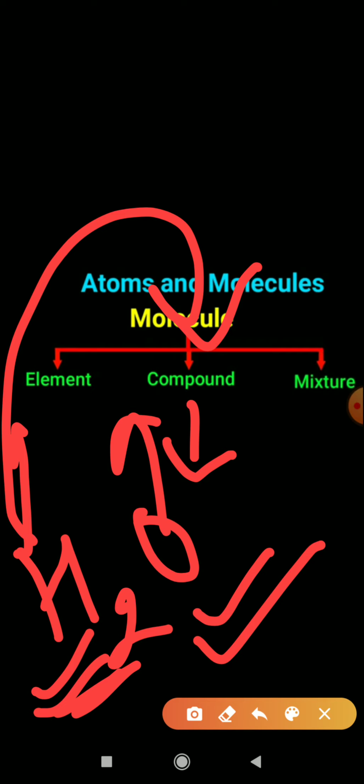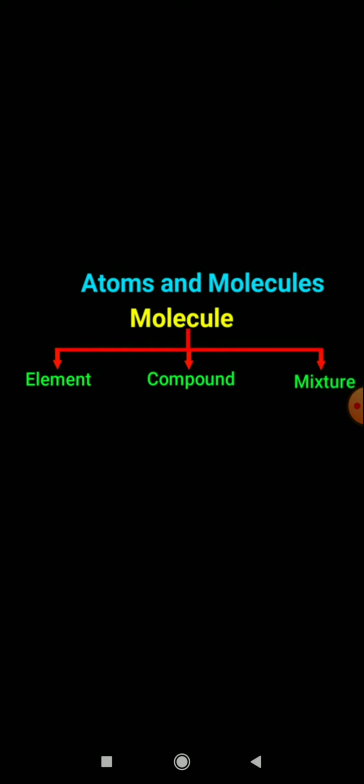So element means when there are the same kind of atoms. Compound means when two or more than two elements combine in a fixed ratio, then it forms a compound. And mixture means anything we combine but there is no fixed ratio. There is no generalized form that it should be this much only. It can be anything. It can vary from individual to individual, person to person.